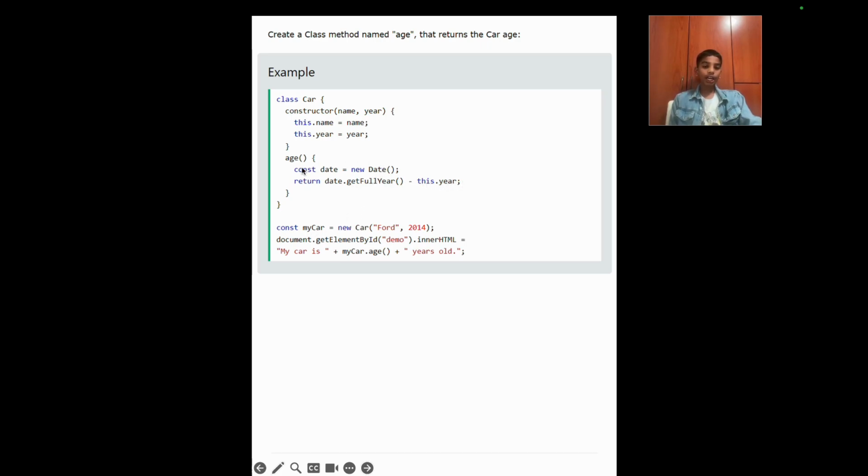So that will in turn give the age of the car. And now over here we're using the document.getElementById method, and we are adding a string to mycar.age plus my years old. And over here we are using this class to construct an object called mycar.